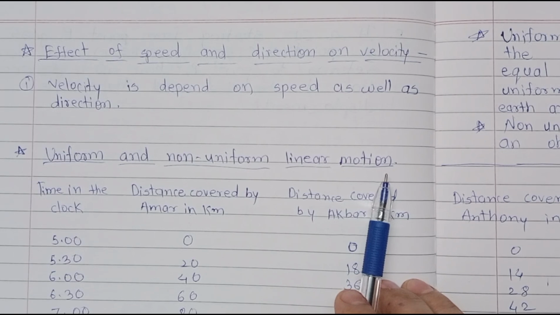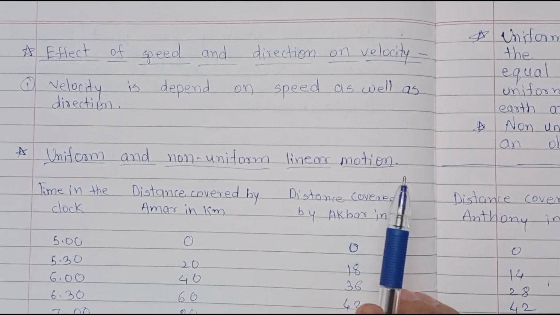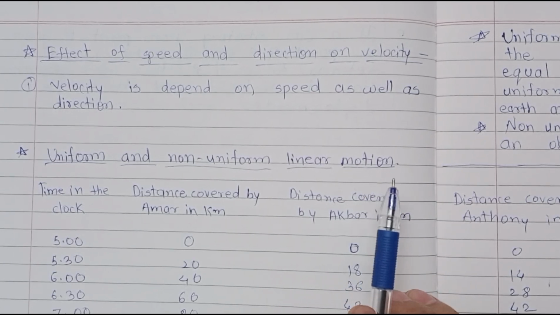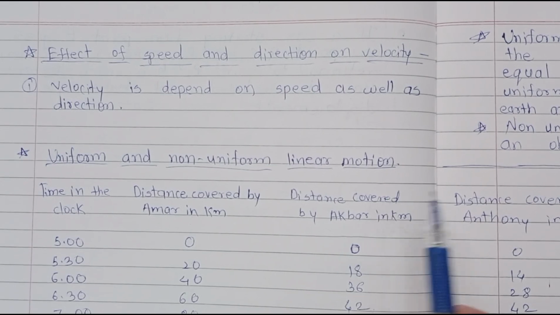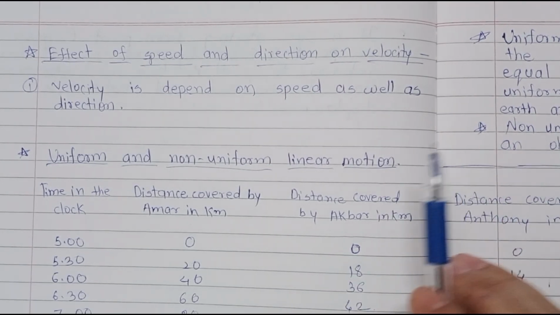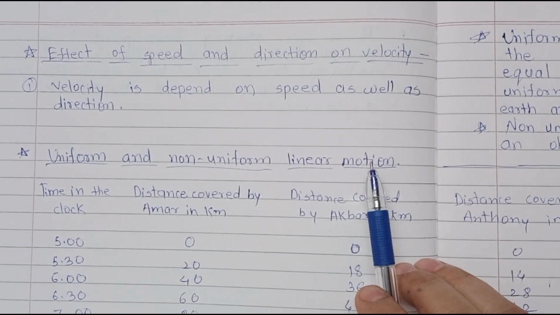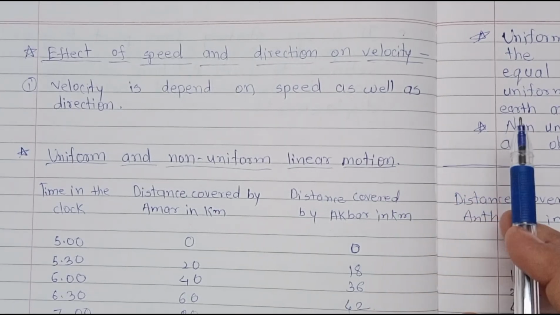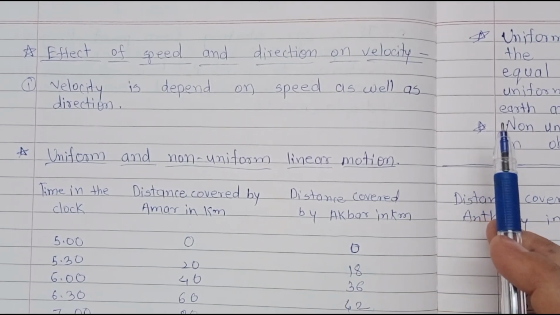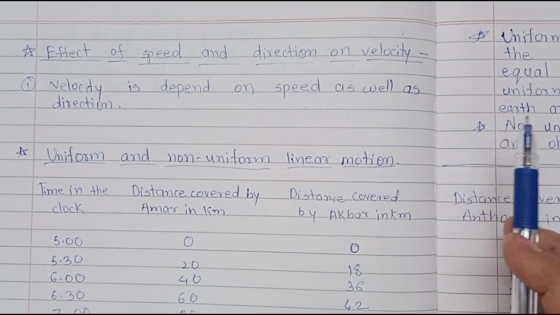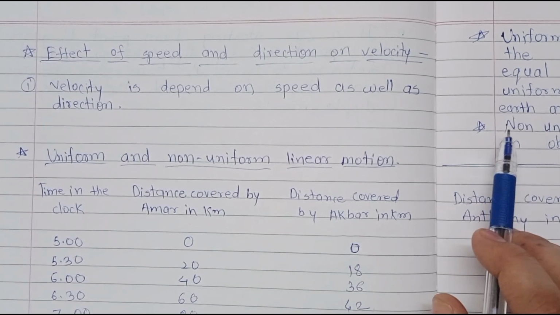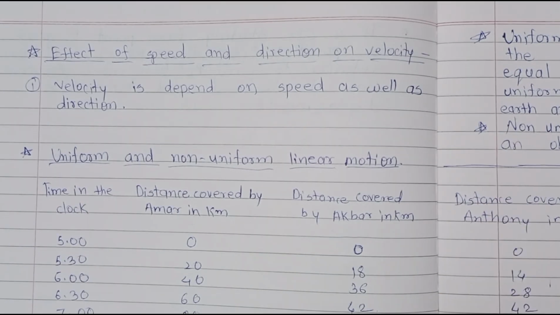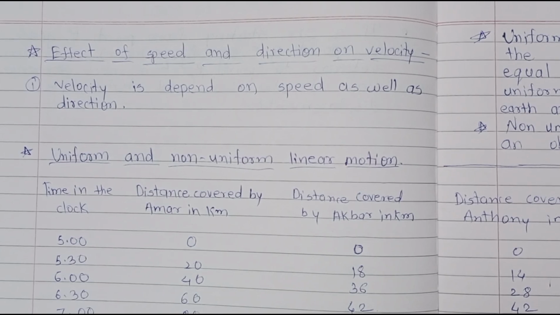In equal time periods, if equal distance is covered, it is uniform motion. And if in equal time periods unequal distance is covered, then it is non-uniform motion. Do you understand, students? Whatever question answers we discussed in this video, you learn them.